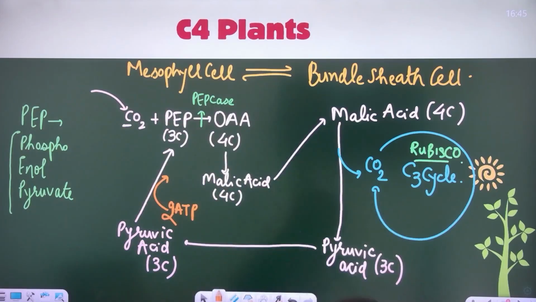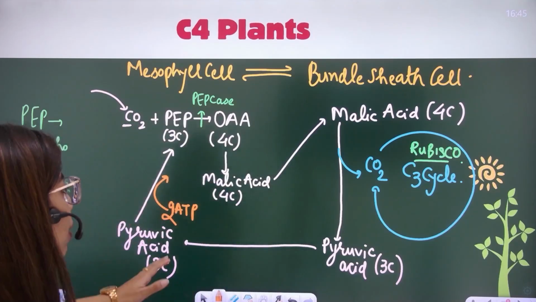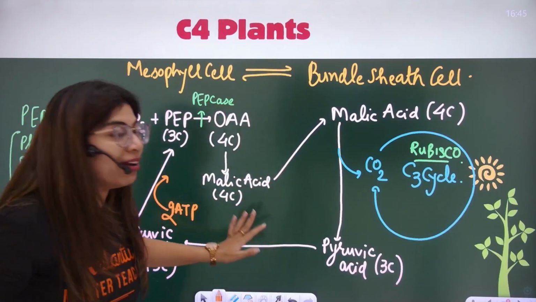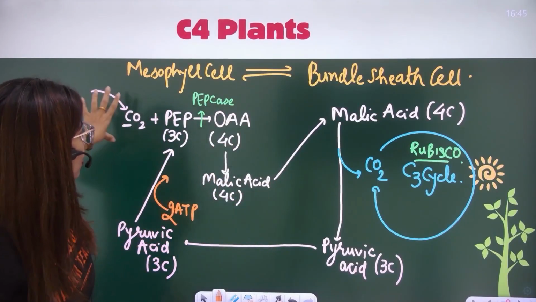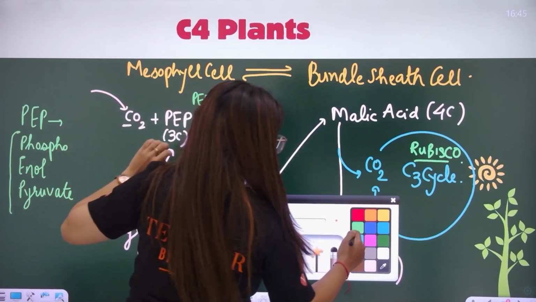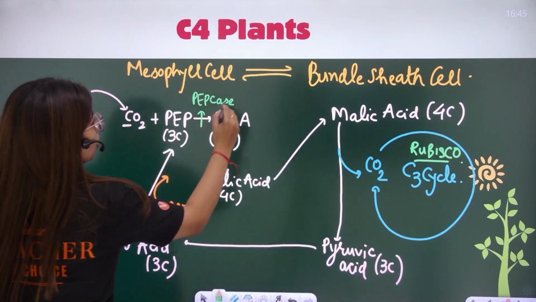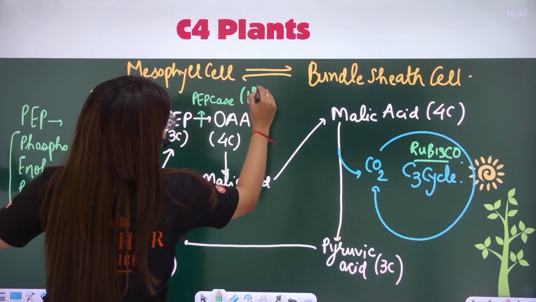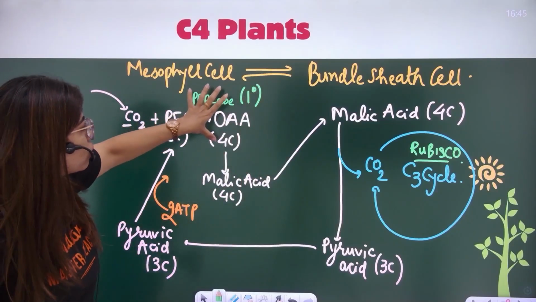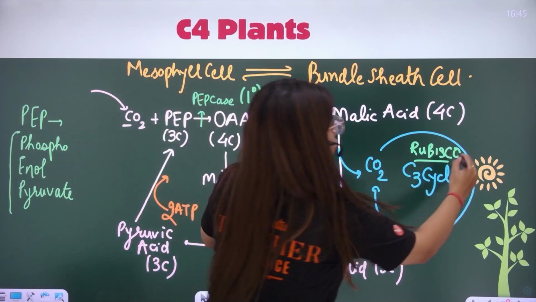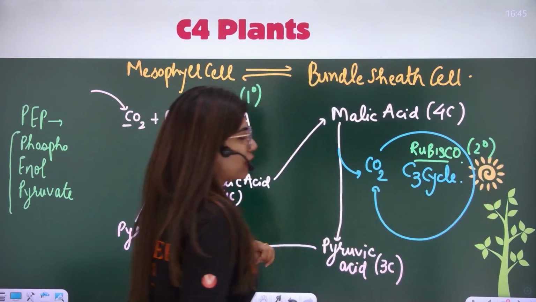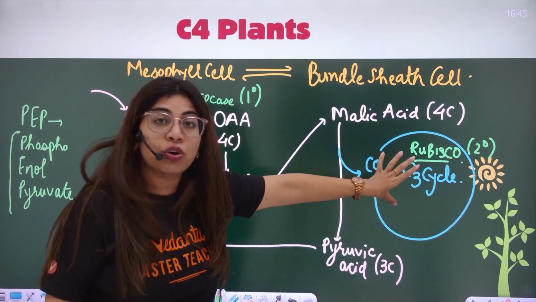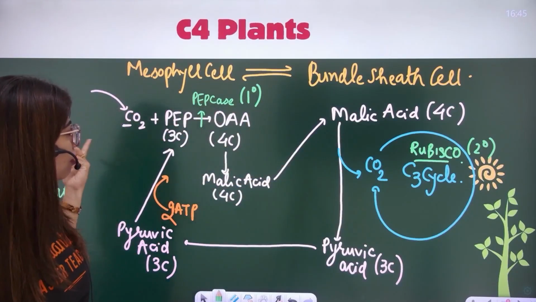Okay, so this will complete my whole cycle in a flow chart kind of thing. Everyone, I think this line will very well demarcate what is happening here. This fixation that we saw here is the one involved in primary fixation. PEPcase is doing primary fixation. Rubisco is doing secondary fixation here. 2 times CO2 is fixed here. So my cycle is here, very much perfect.